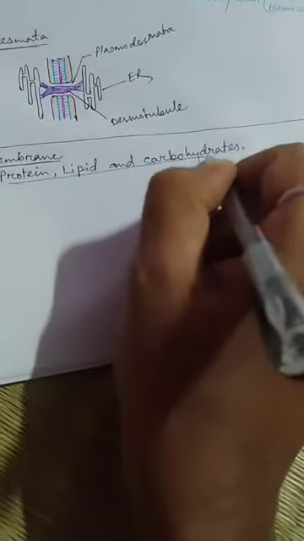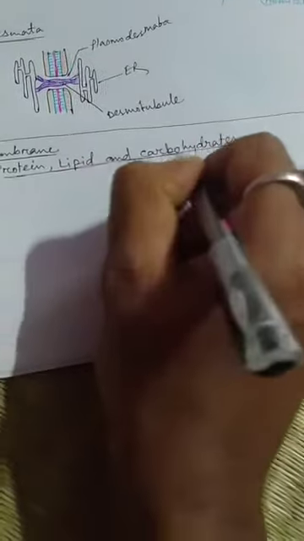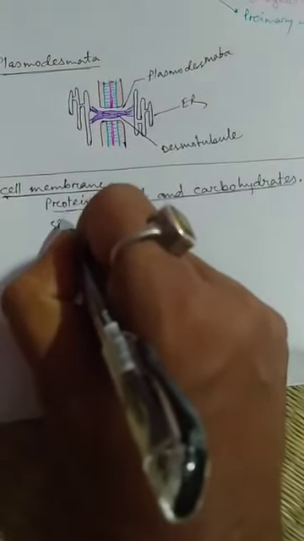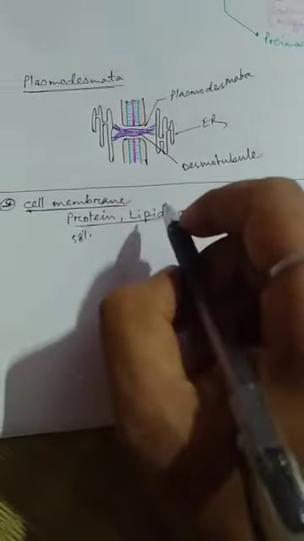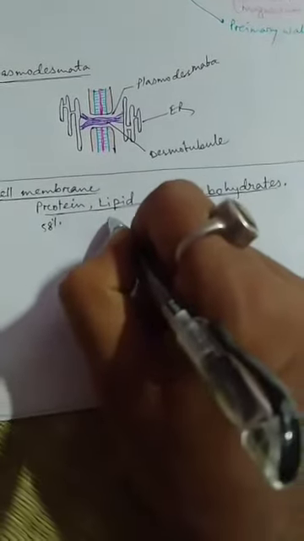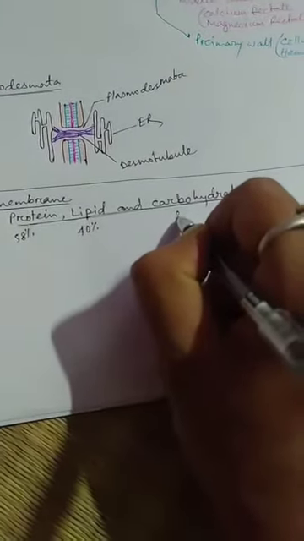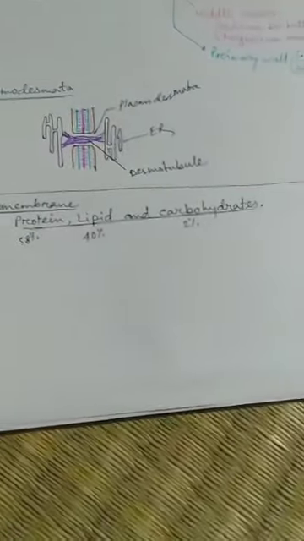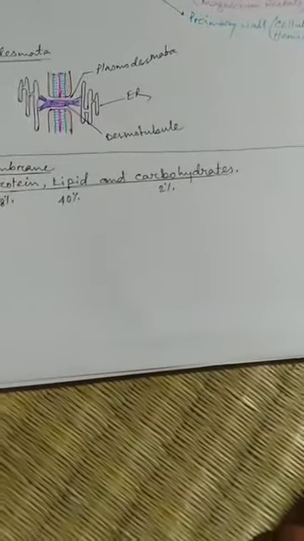Okay, these are the composition of the cell membrane. The protein is present in maximum, near about 58% of the cell membrane, lipid near about 40% of the cell membrane, and carbohydrate is about 2% in a cell membrane.